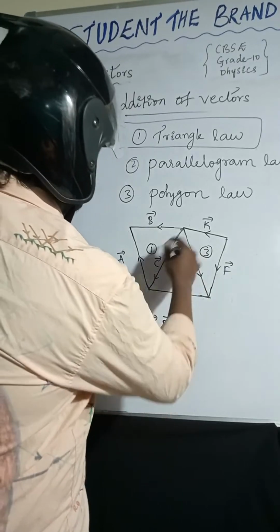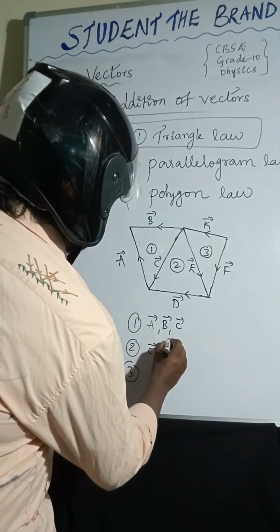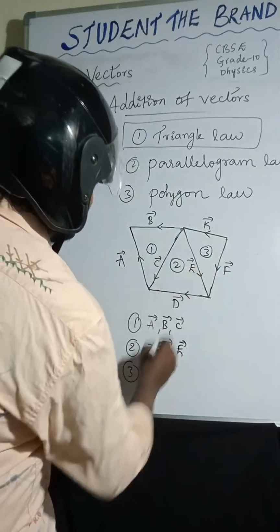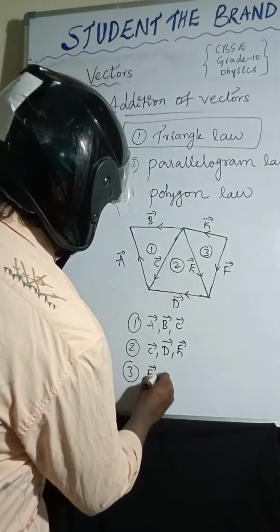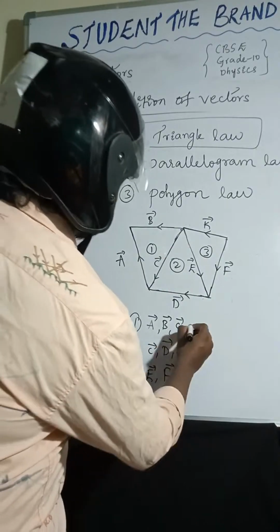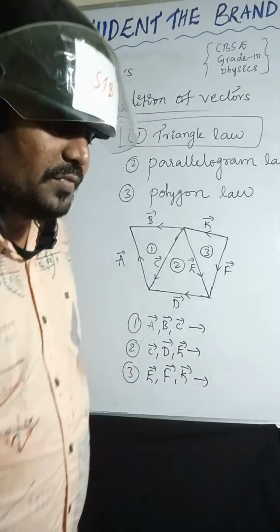When you are seeing the second triangle, you have to take C, D, E. When you are taking the third triangle, you have to consider E bar, F bar and K bar. Among these, which one is the resultant? Can you identify?